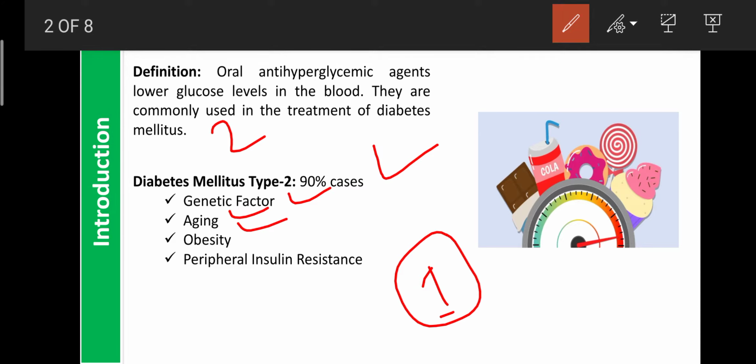Here insulin is present, but due to genetic mutations of the insulin receptors, which are present on the cells of every tissue, the insulin receptor is inactive and the insulin cannot bind on those receptors. So the glucose cannot be regulated by natural insulin in our body, and at that time we suffer from diabetes mellitus. That kind of diabetes mellitus is known as type 2 diabetes mellitus, also known as non-insulin-dependent diabetes mellitus. It can be treated with the help of oral hypoglycemic agents or oral anti-hyperglycemic agents.